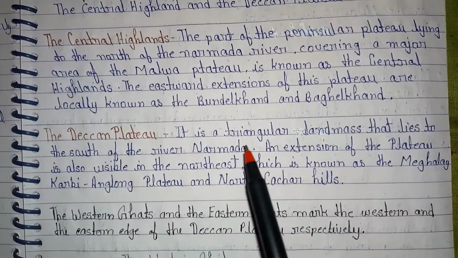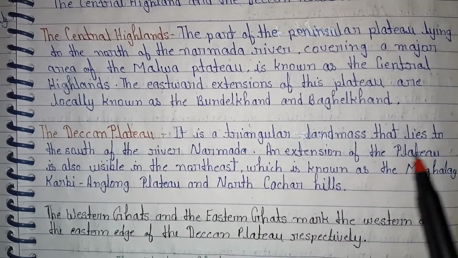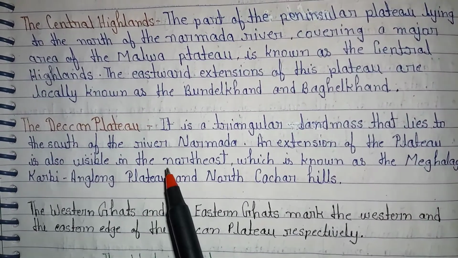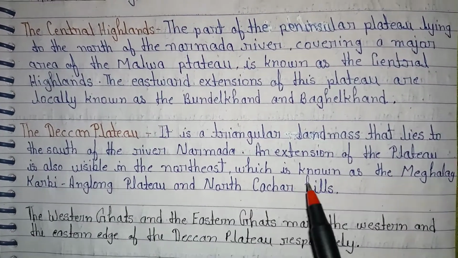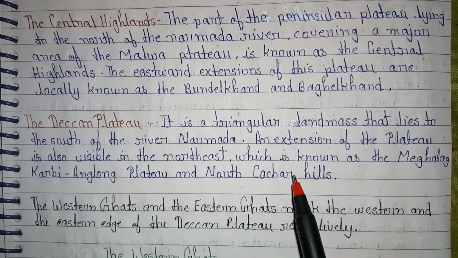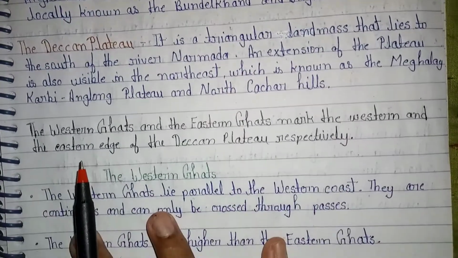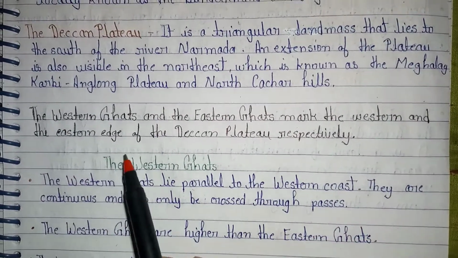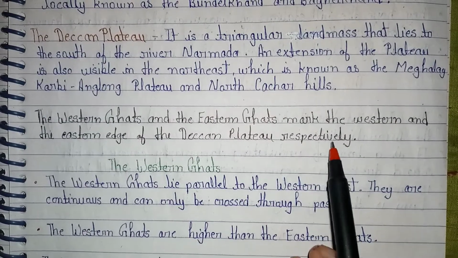The Deccan Plateau. It is a triangular landmass that lies to the south of the river Narmada. An extension of the plateau is also visible in the north, which is known as the Meghalaya, Karbi Anglong Plateau and North Cachar Hills. The Western Ghats and the Eastern Ghats mark the western and the eastern edge of the Deccan Plateau respectively.